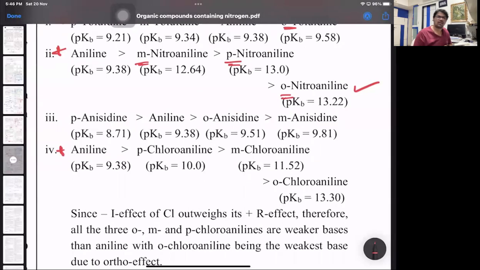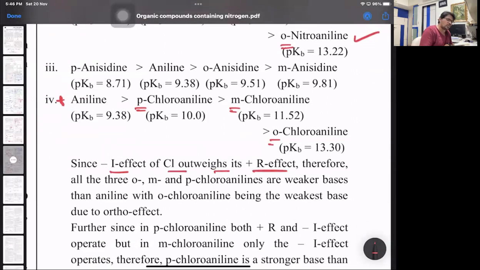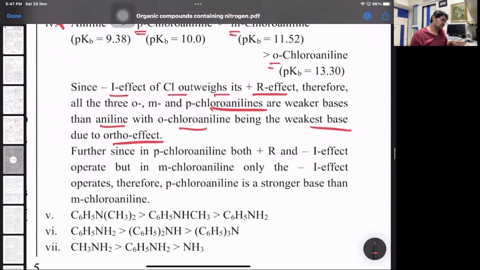This one is important: aniline with respect to the chloro derivatives. Aniline is greater than para, then meta, and then ortho. The reason is there are two effects playing here. The minus I effect of Cl outweighs its plus R effect. Therefore, all three, ortho, meta, para chloroanilines, are weaker bases than aniline, while ortho is the weakest base due to the ortho effect. Further, since para chloroaniline shows both plus R and minus I, while meta chloro shows only minus I because at the meta position there is no resonance, para is a stronger base than meta chloroaniline.